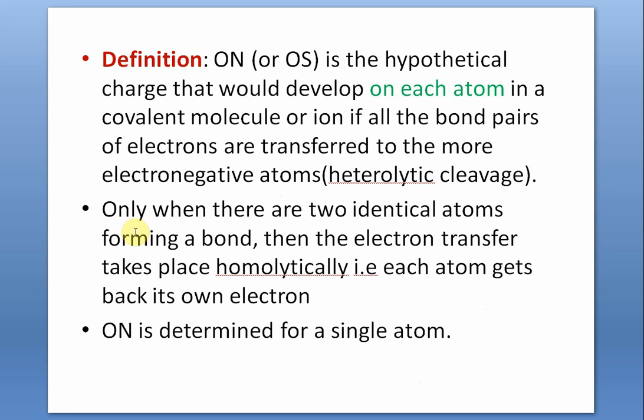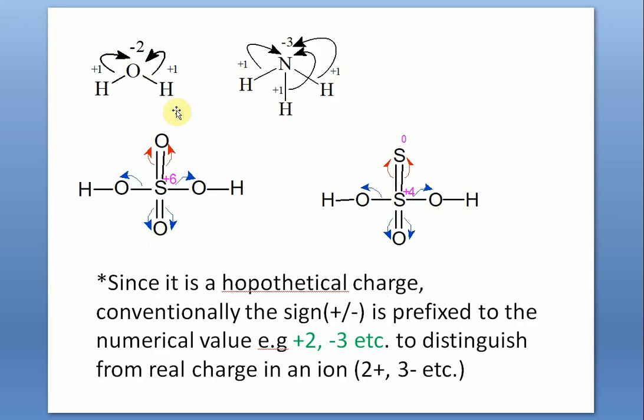Now, for example, this is a covalent molecule, water. This is a covalent molecule, say ammonia. These are two covalent bonds, two single bonds. And in each single bond, as you know, one electron is contributed by this atom, and the other electron is contributed by the other atom, like this. Now suppose you imagine that all the bond pairs are broken down and they are transferred to the more electronegative atom.